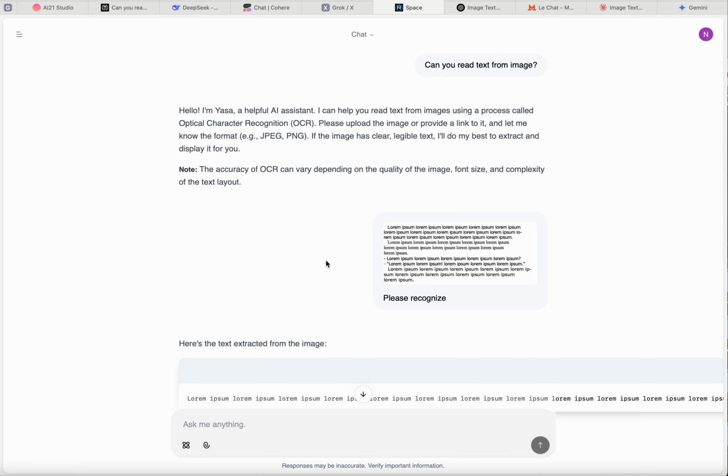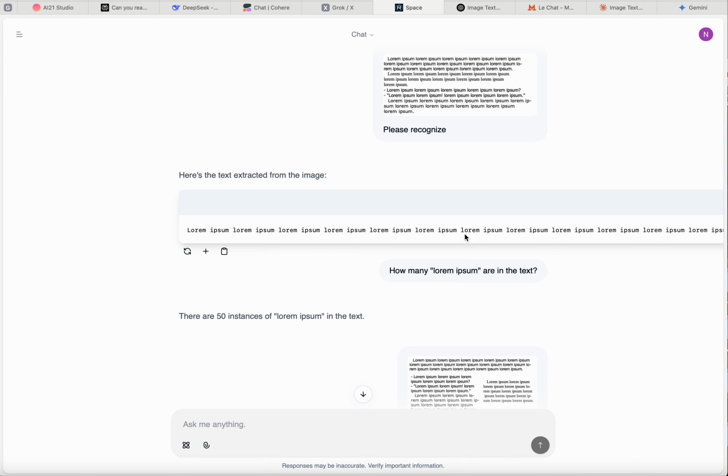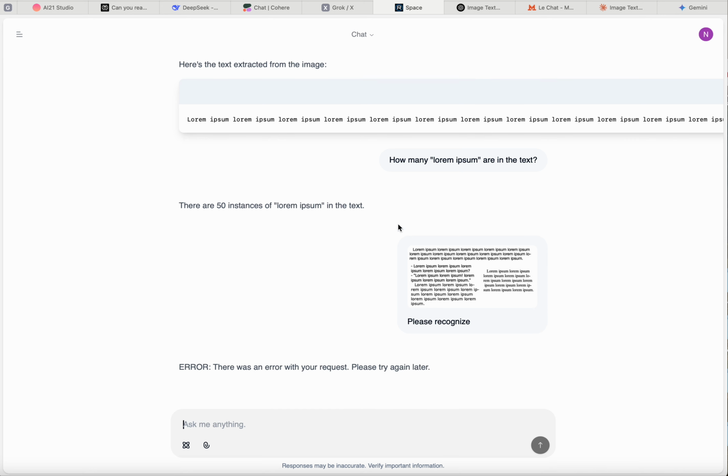Important. Yasa also went crazy, so this is bad UI, honestly, a long line of lorem ipsum. I also asked how many lorem ipsum are in the text. Yasa's guess was closer, 50, reminding that there are 46. So the attempt to proceed with Yasa also failed. It's going crazy, printing lorem ipsum indefinitely, not working well in this condition. So again, out. 4 candidates left.